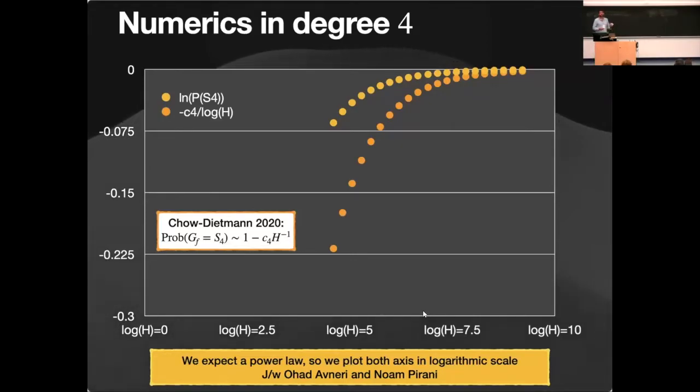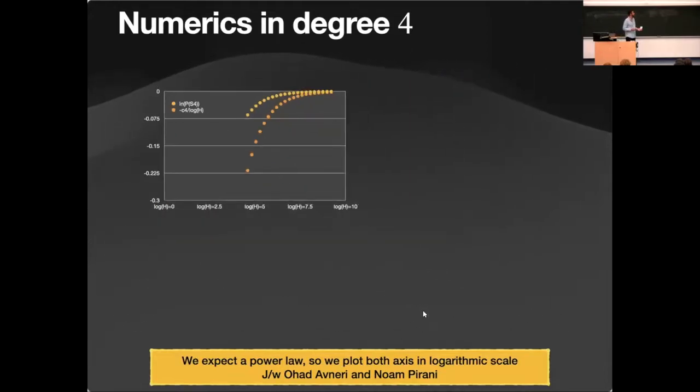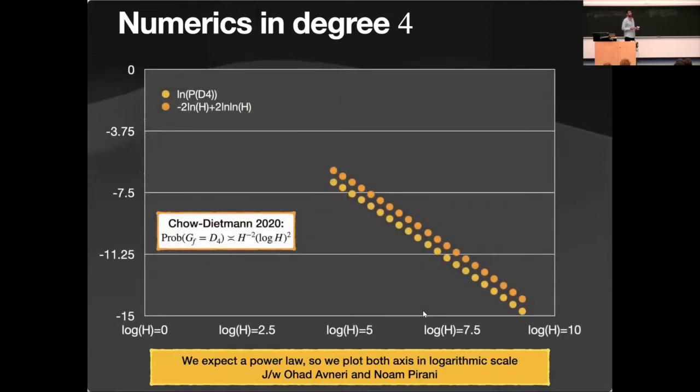The next group, what should be the next transitive group coming after Sn? Does someone want to guess? I didn't hear you. I heard that someone said something. What is the next group? It's the group that appeared yesterday, D4. So the next most probable transitive group according to the numerics is D4. And here again, the yellows are the actual experiment, and the orange is what we expect from theory.